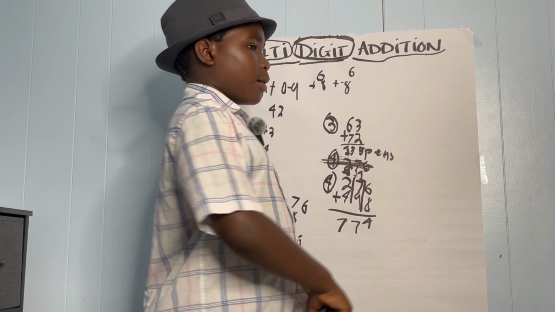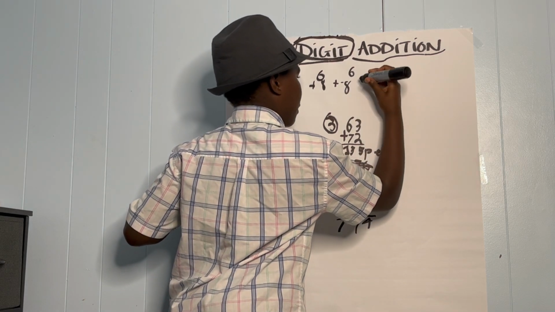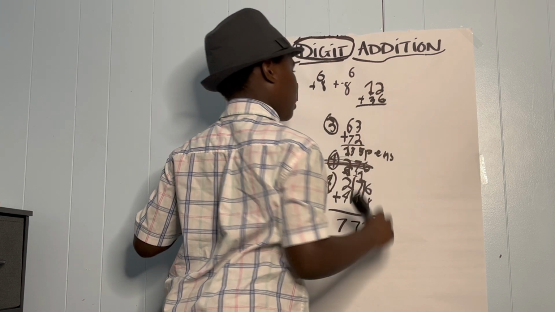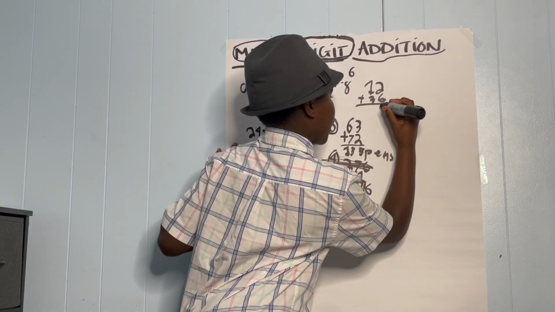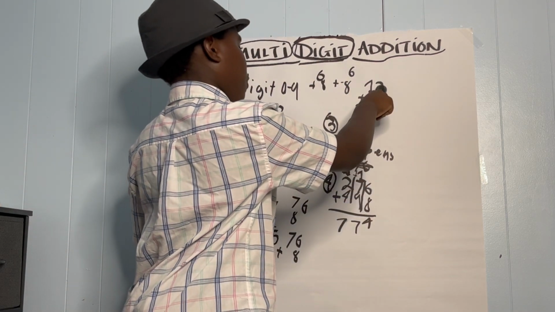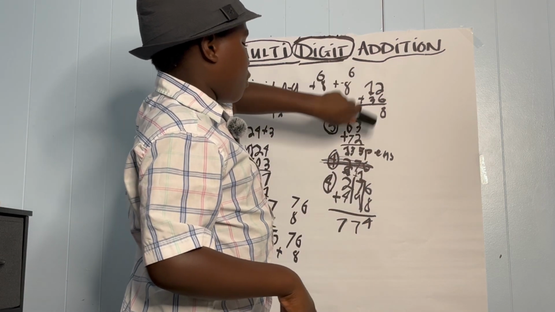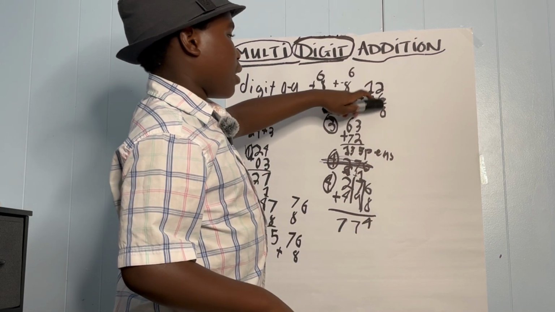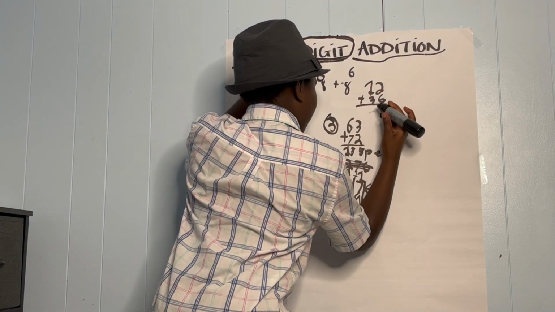Review. Let's review. 12 plus 36. We would first have to add the 2 plus 6. You would have to stack the back first. Then add 2 plus 6, which would equal 8. And since it doesn't equal a number over 10, you would just add 1 plus 3, which would equal 4. So the answer is 48.